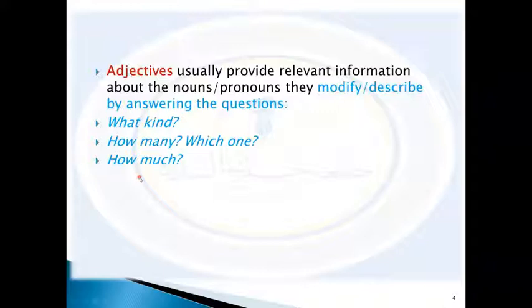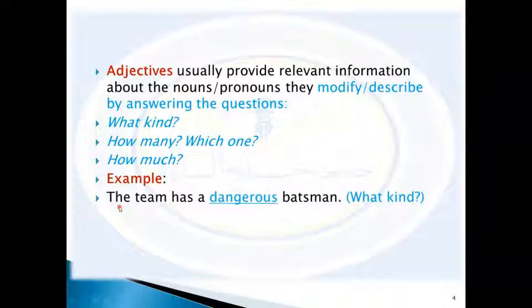How much, okay, the thing is, price or something. For example, the team has a dangerous batsman. So we think of the kind. We think of dangerous batsman, and here dangerous describes the batsman. So dangerous is an adjective. It tells us about the kind of the person. We can say dangerous.